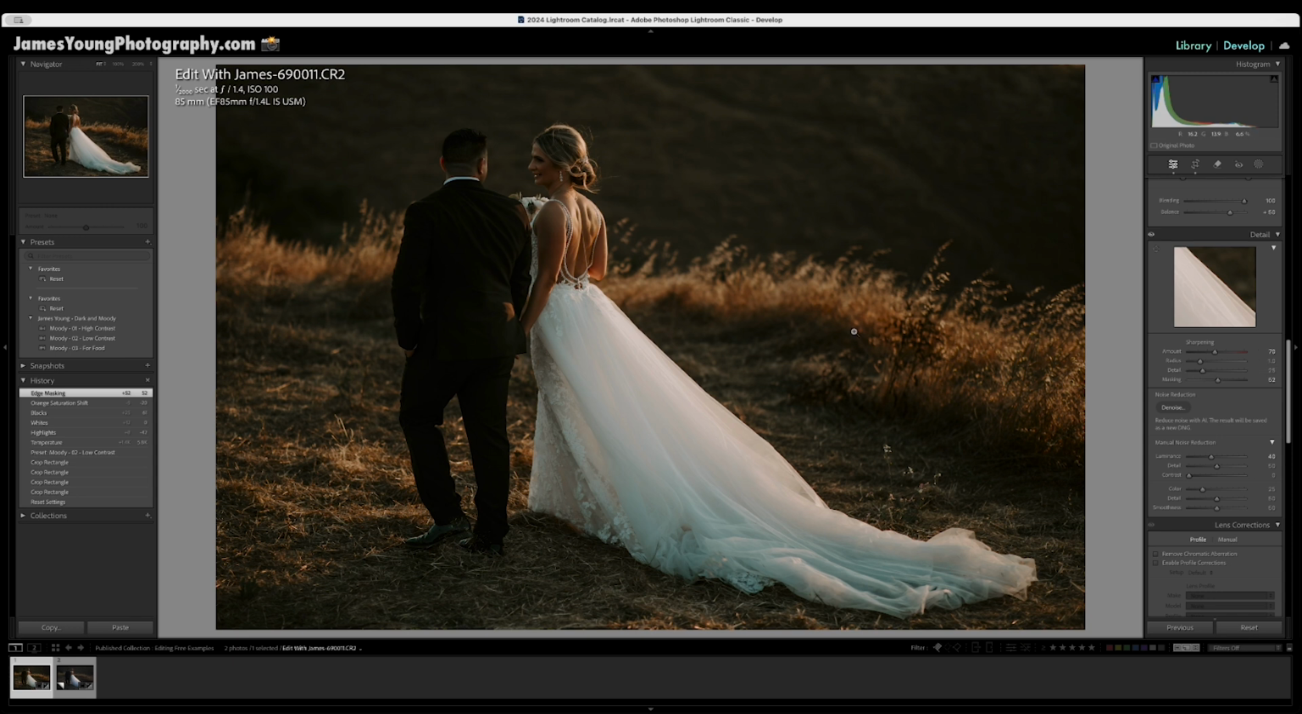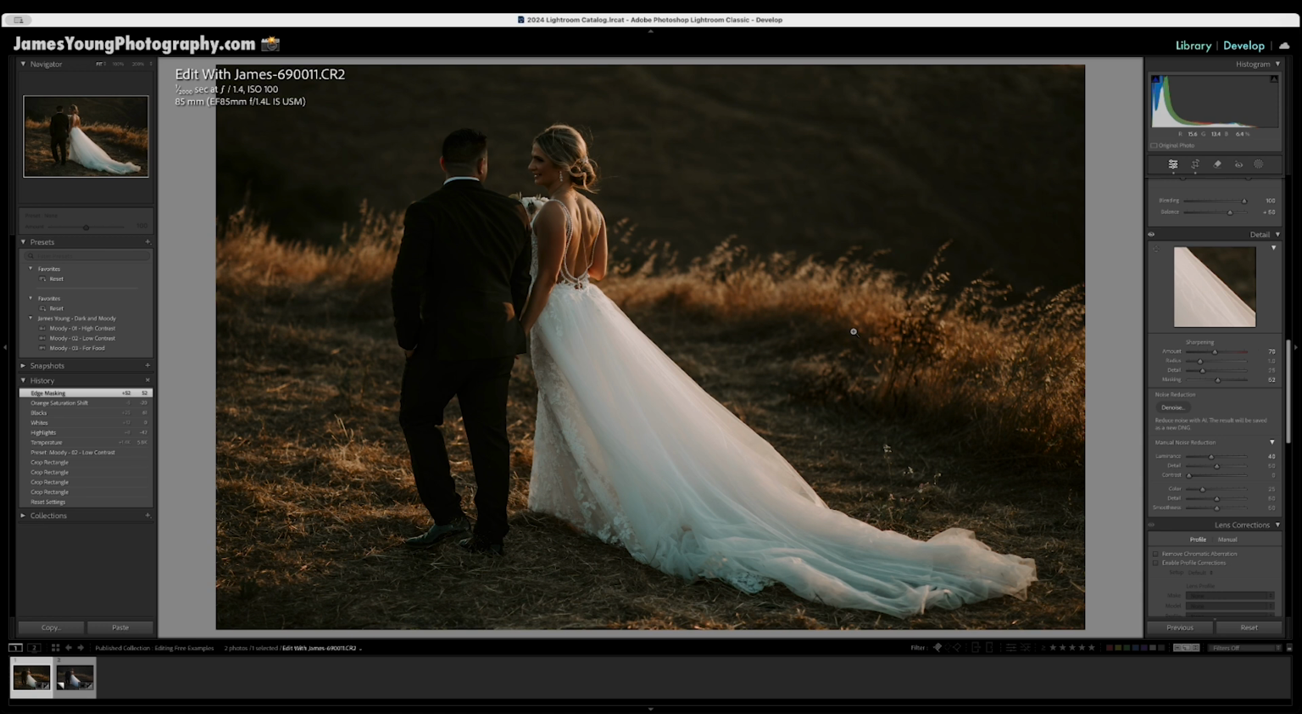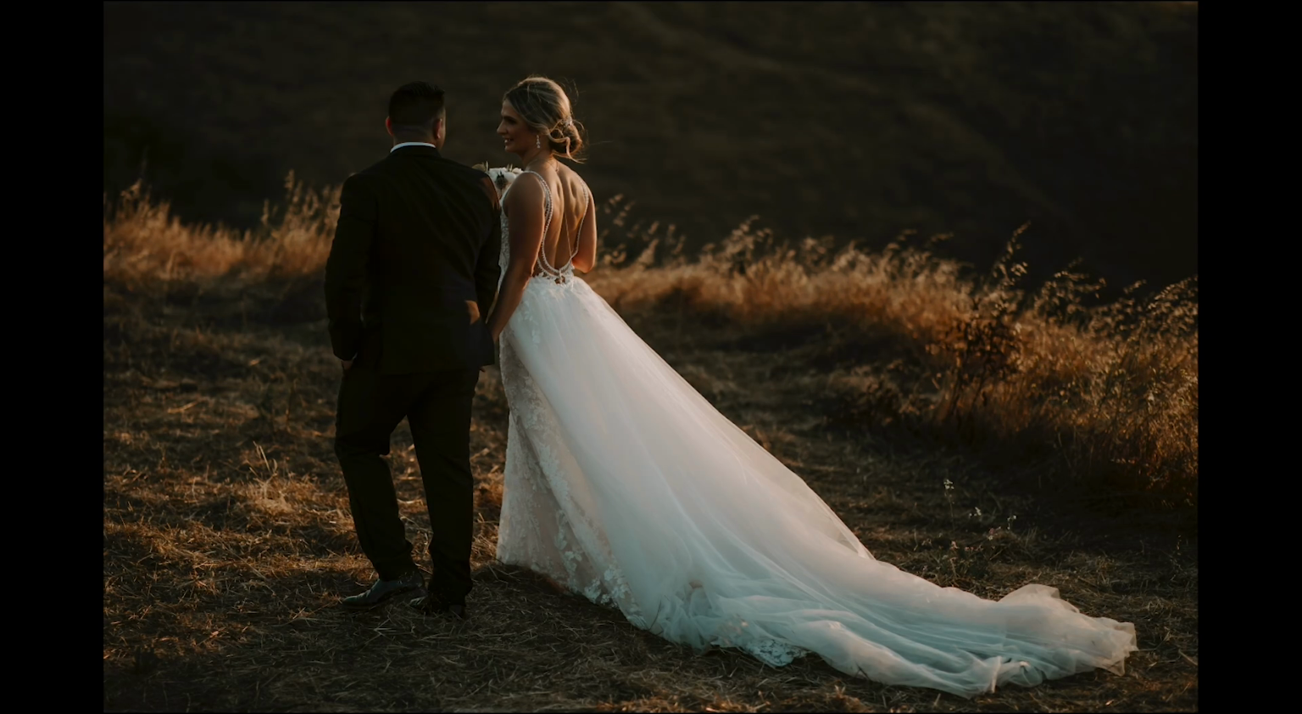And here we go. I'm going to press backslash on my keyboard. That's our before, and bam, that is our after. That's the edit. I like it. I think this is sweet.